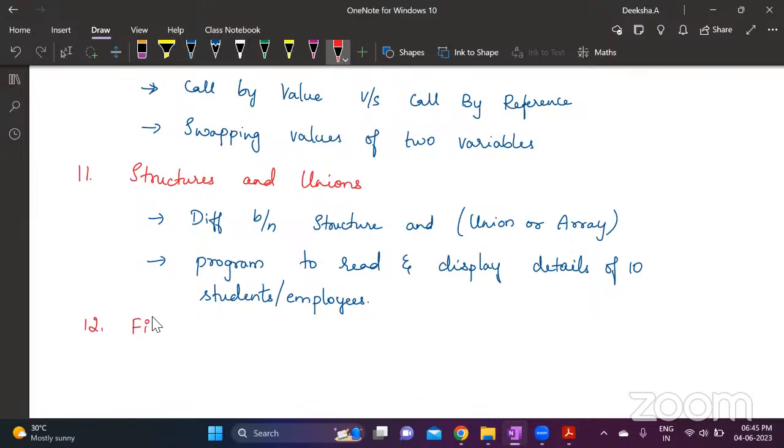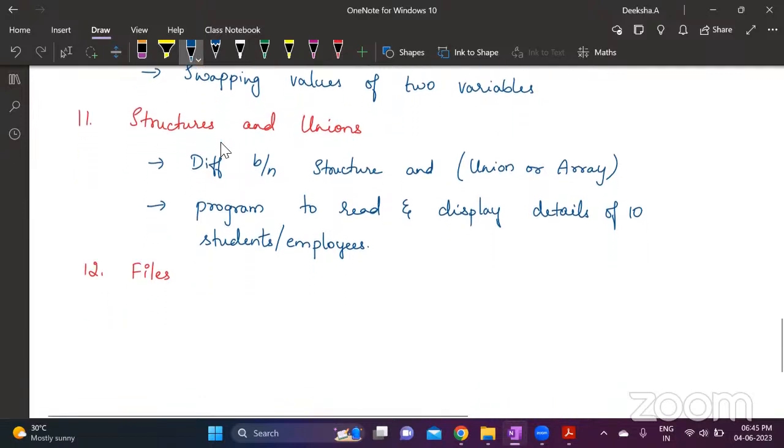Then comes files. Files, you will have one question for sure, and they will usually ask you about file handling functions. Files are quite a vast topic. You can only learn whatever is asked in the previous year question paper. If you have not learned anything, then don't try to learn files completely now. If you have learned everything else, then of course you can try. But if you are still not completely prepared, then don't learn files now.